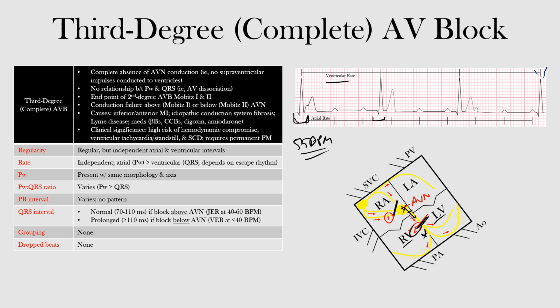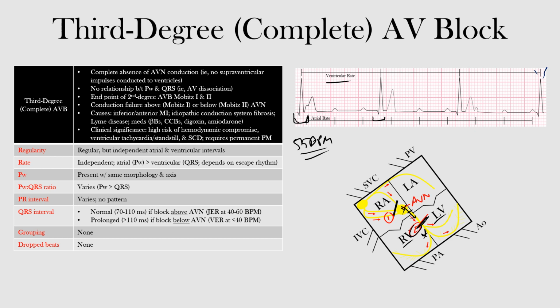Now, some causes of third-degree heart block include inferior and anterior MI, idiopathic degeneration of the conduction system, maybe from fibrosis, Lyme disease, medications such as beta blockers, calcium channel blockers, digoxin, amiodarone, hyperkalemia, as well as other causes that are responsible for Mobitz type 1 and type 2. Remember, this is pretty much the endpoint of second-degree AV block Mobitz type 1 and type 2. So anything that's progressed, if Lyme disease wasn't treated, it could progress to this, and you may have this as a consequence. Now, clinically speaking, these patients are at high risk for ventricular standstill, ventricular tachycardia, and sudden cardiac death. Therefore, they require cardiac monitoring and placement of a pacemaker.